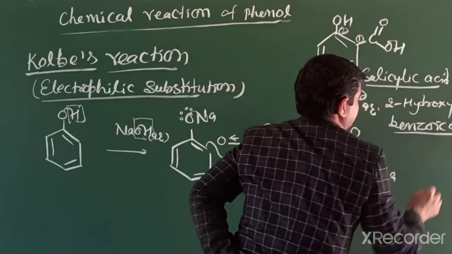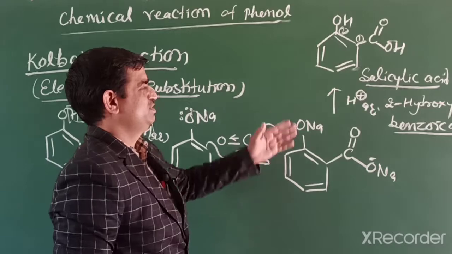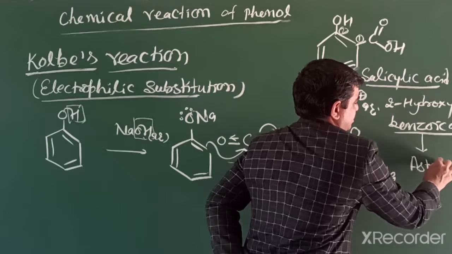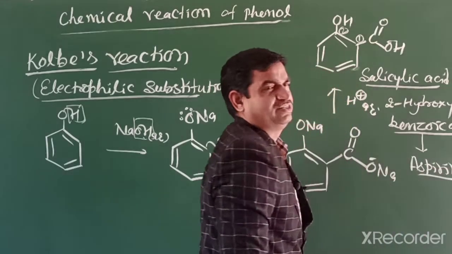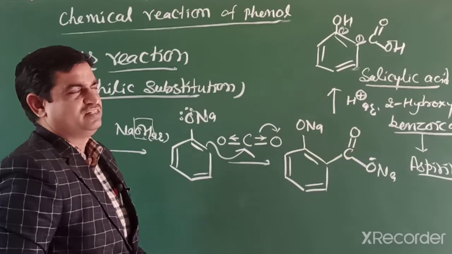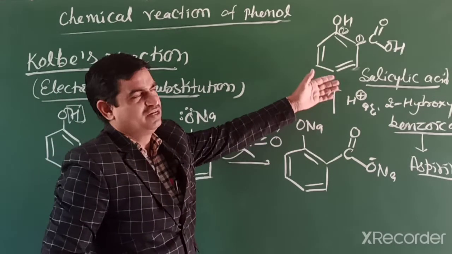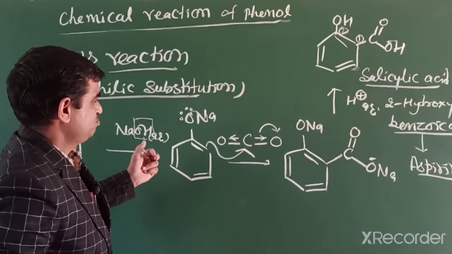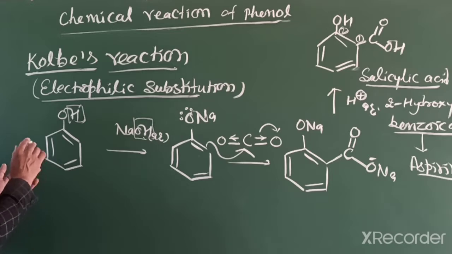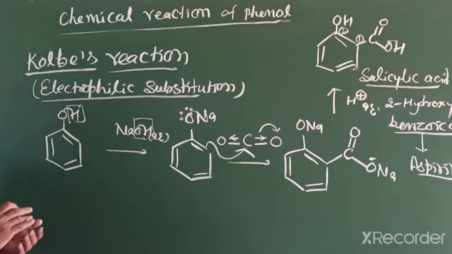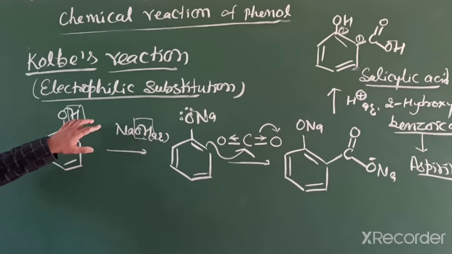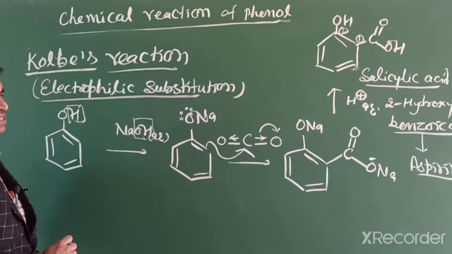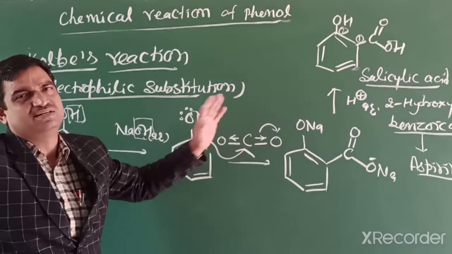This substance is further used for preparation of aspirin by esterification reaction. In esterification reactions, we already discussed this: how you can convert salicylic acid into aspirin. So students, what is a Kolbe reaction? When it comes in the exam, how can you write the Kolbe reaction? When phenol reacts with carbon dioxide in presence of aqueous sodium hydroxide, it forms the product salicylic acid.